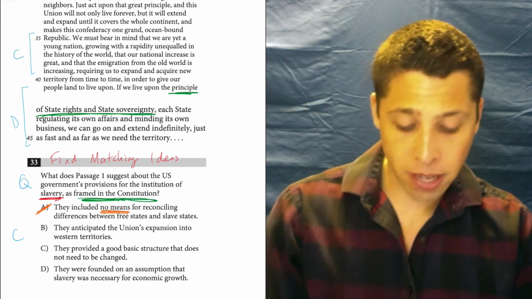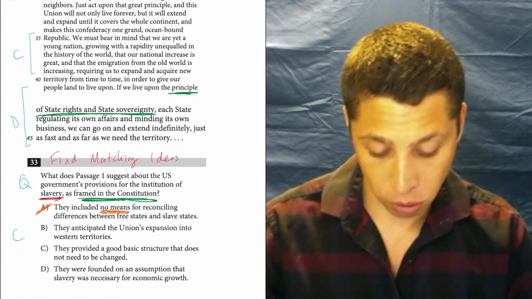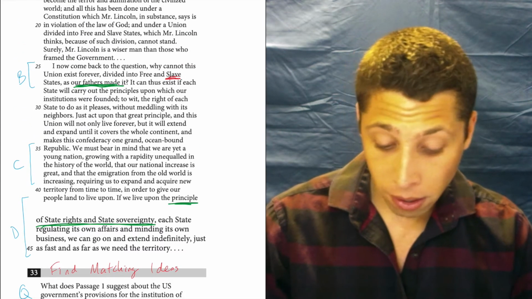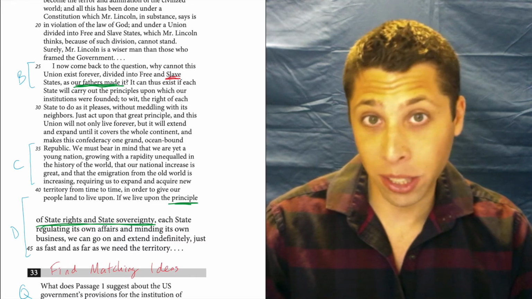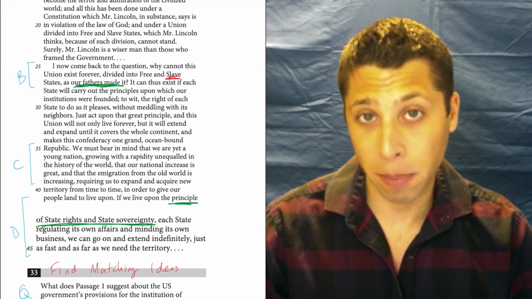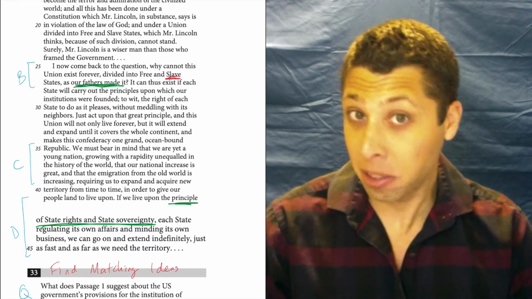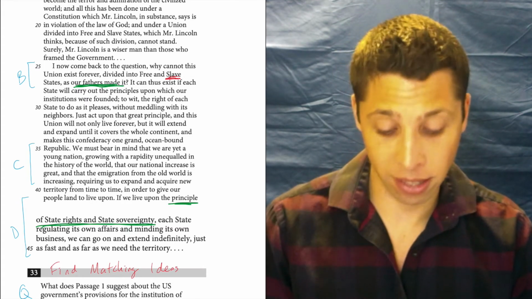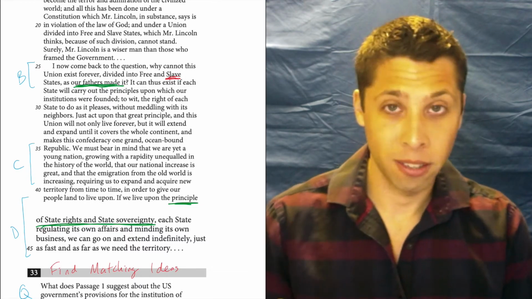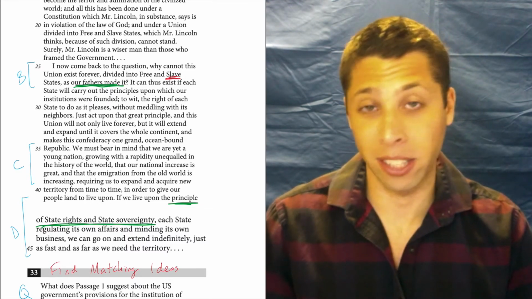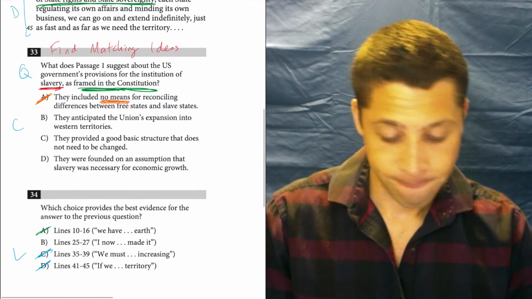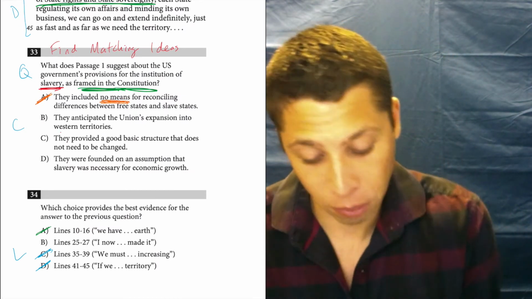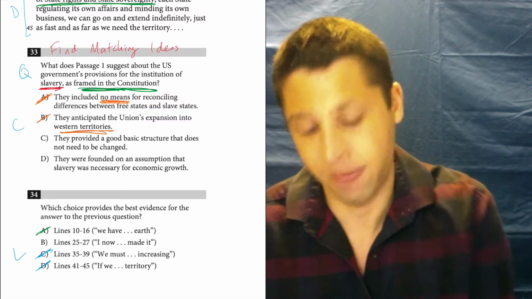B, they anticipated the Union's expansion into Western territories. Well, this line reference doesn't really talk about expansion. Yes, most of the passage does, but this particular spot doesn't, right? It's asking more about just whether or not the free and the slave states can exist together. I don't know what that has to do with the Western territories. That just seems like kind of a random thought right now. So that doesn't seem good.